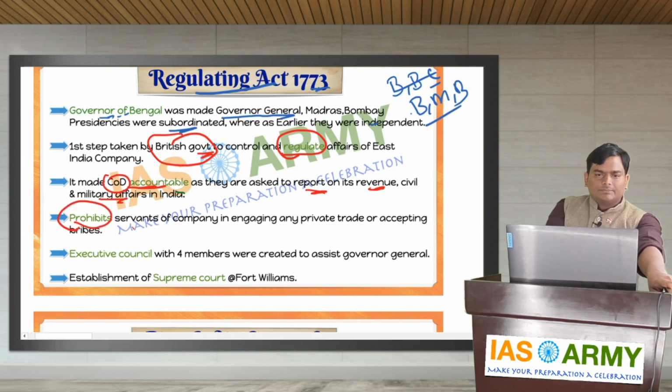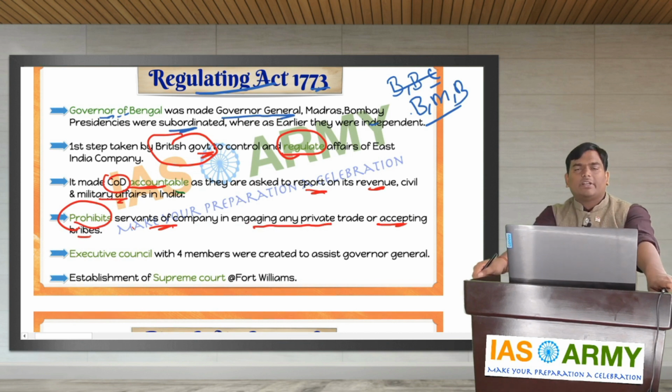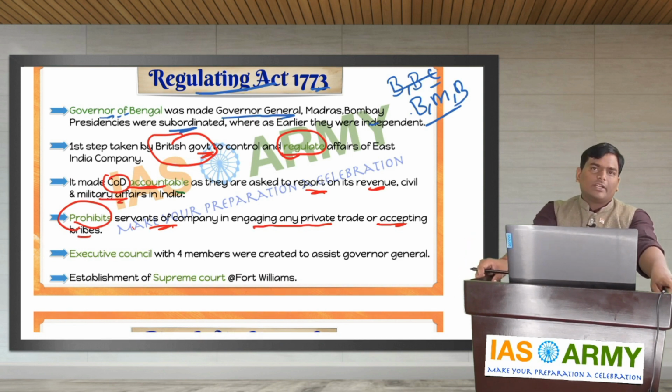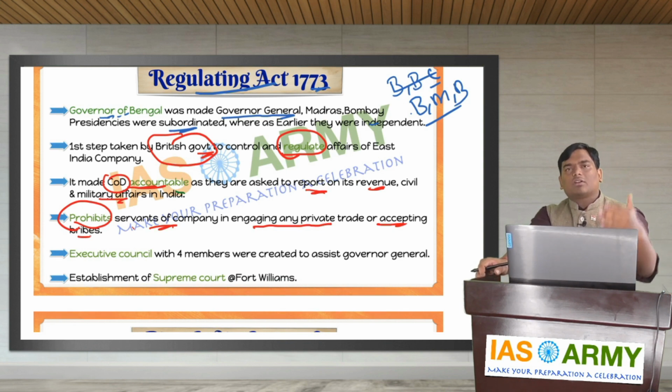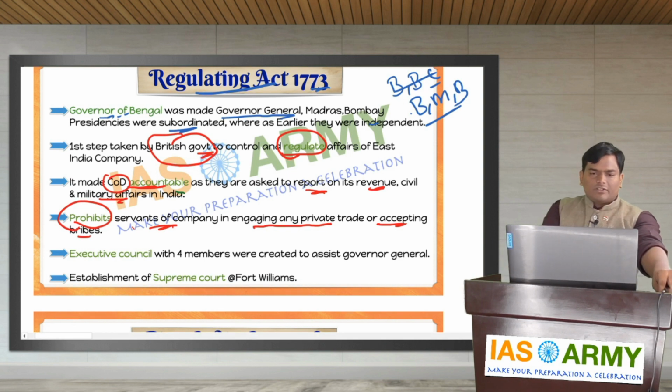It prohibits servants of the company, that is employees of the company, from engaging in any private trade or accepting bribes. My dear friends, we heard the story of Robert Clive and all these employees who came and accumulated huge wealth, whereas the British East India Company was going into losses and these employees were gaining huge profits. That's the reason it prohibited servants of the company from engaging in private trade or accepting bribes.